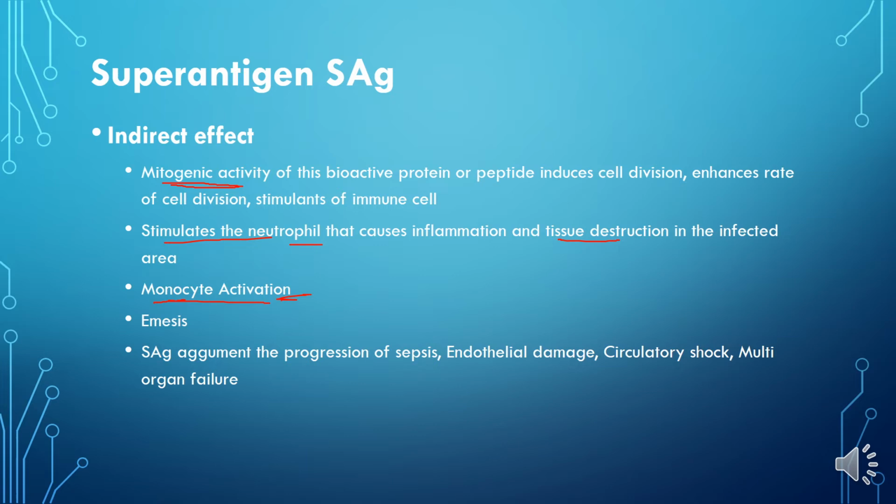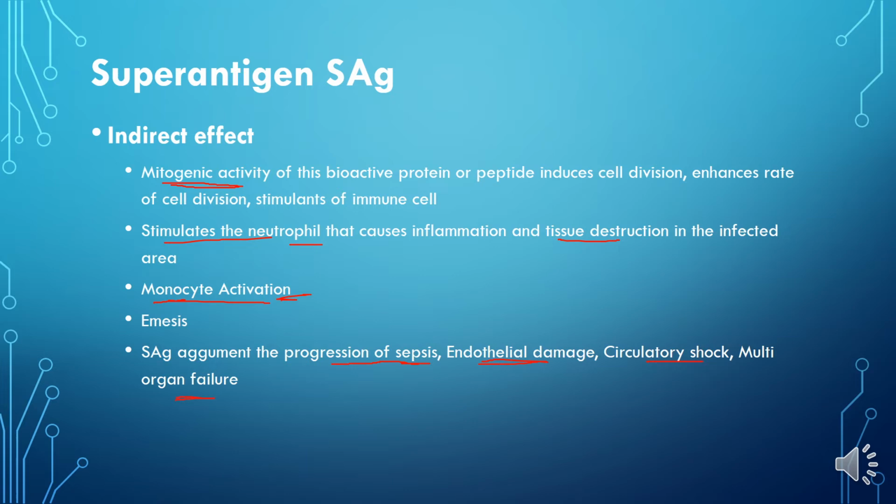Then also, with progression of superantigen infection, it causes sepsis as well as damage to the endothelial system, circulatory shock and multi-organ failure.